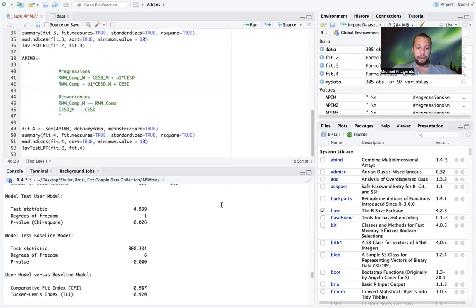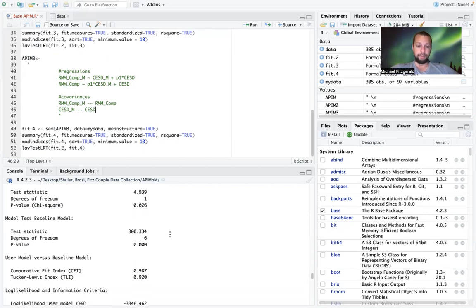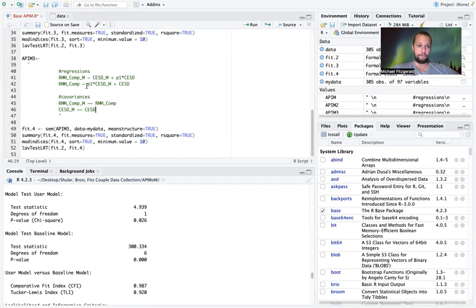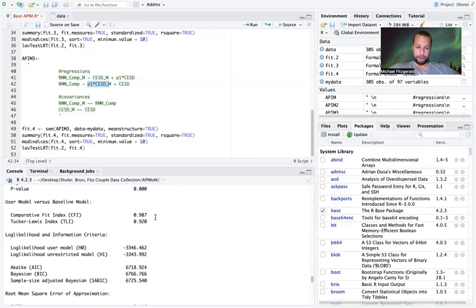All right, so this tells us we reject this model and that our original saturated model is more parsimonious and is more accurate than this model. And imposing this constraint of the partner effects being equal, that harms the model in a significant way.